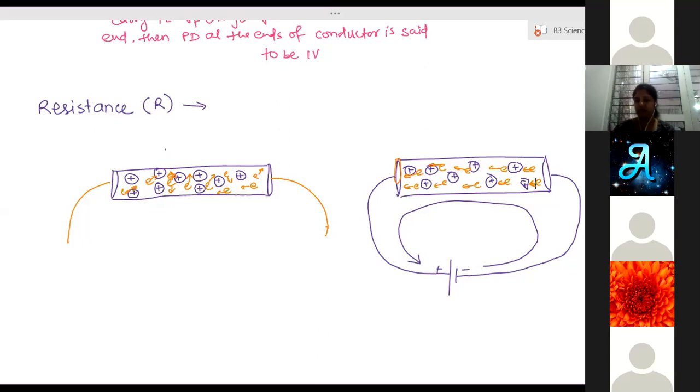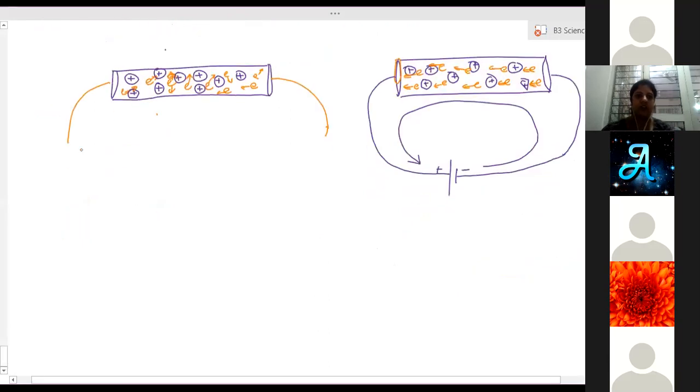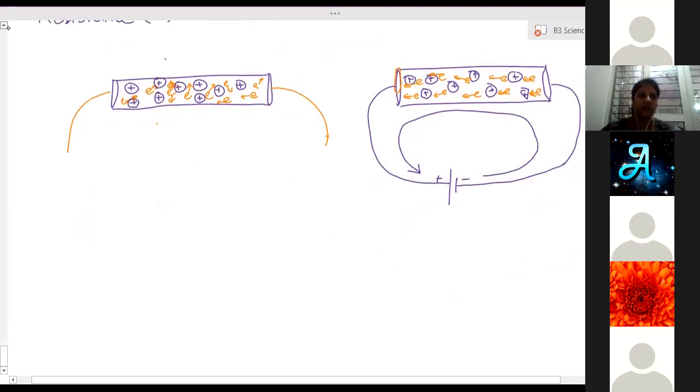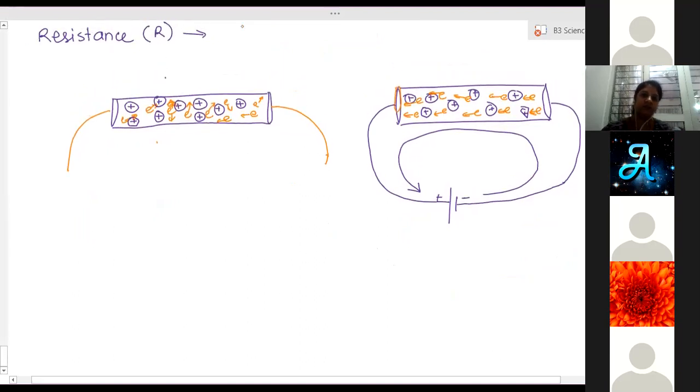Clear? Resistance means what? So write down: resistance is the property of the conductor, or any substance.